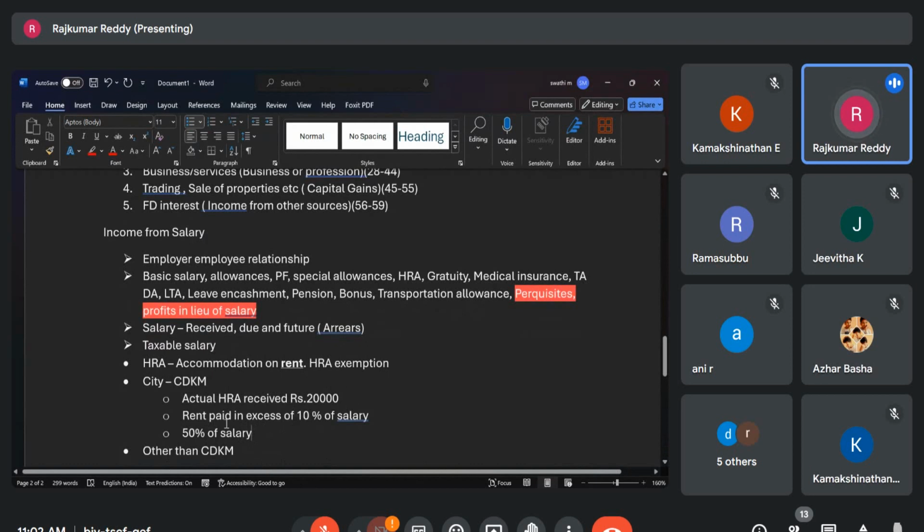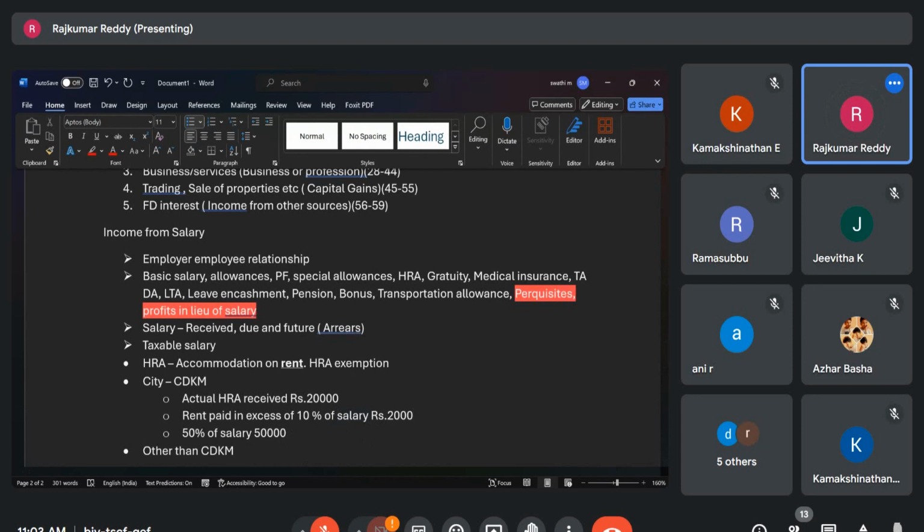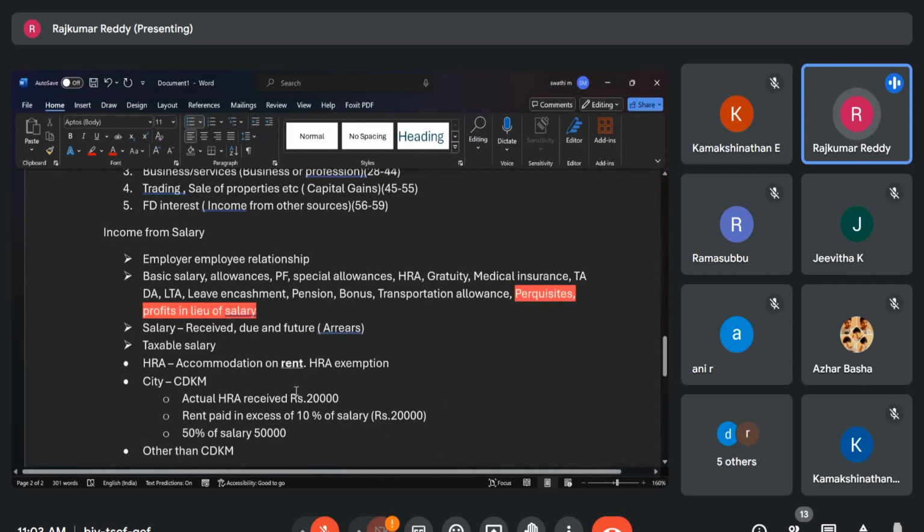Example, you are earning per month 50,000 basic, and you are paying around rent of 30,000. So your salary is 1 lakh. 10% of salary is 10,000. So you are paying additional rent of 20,000. Then the least of these 3 is 20,000. So 20,000 one can claim as the HRA exemption. So whatever is the salary, out of that HRA exemption will be deducted.